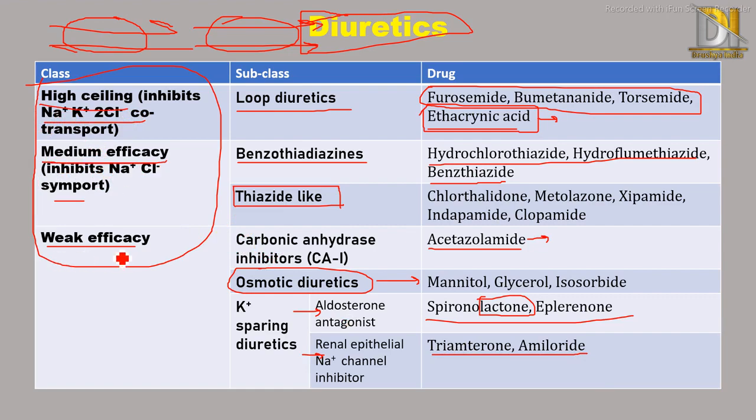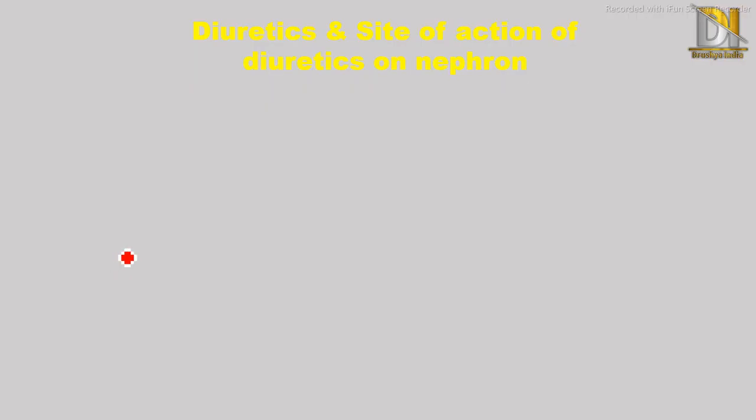Now we will see the site of action of diuretics on the nephron. The main site of action of diuretics is the nephron, but different diuretics act on different sites of the nephron.